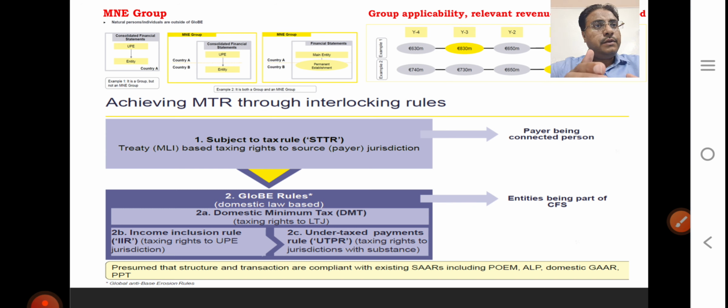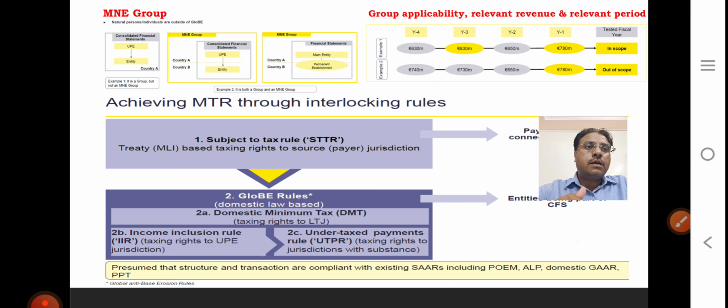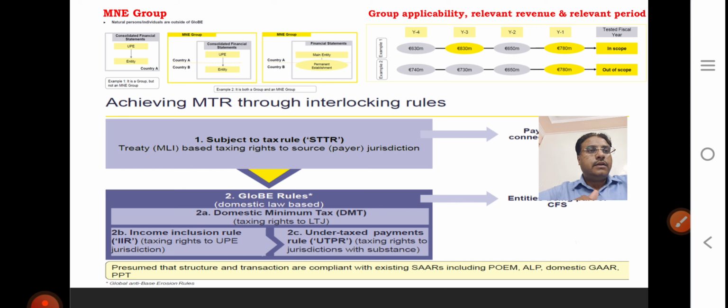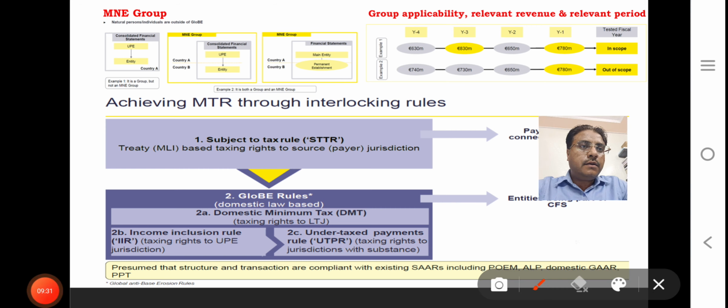The threshold is 750 million euro in respect of revenue. If your group revenue in 2 out of the 4 preceding years from the tested period exceeds it, then you will be considered in scope. So in this example, our revenue in 2 out of 4 years is more than 750, we are in scope. Otherwise, we are not in scope.